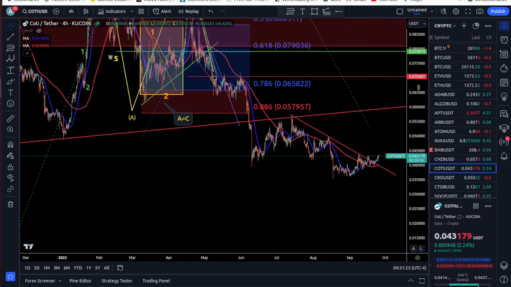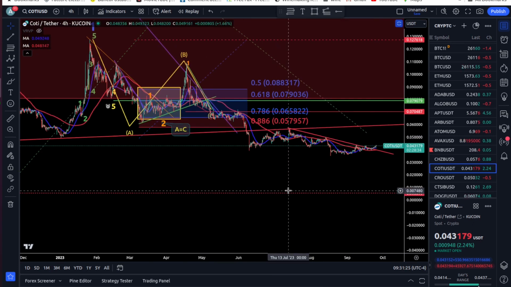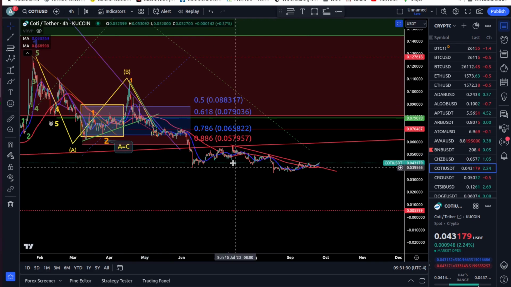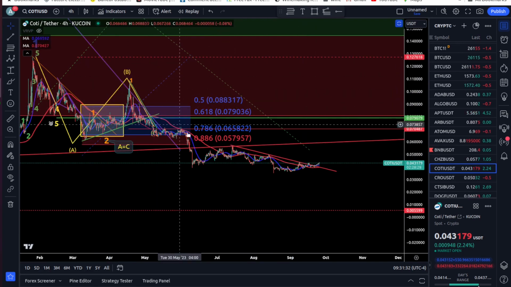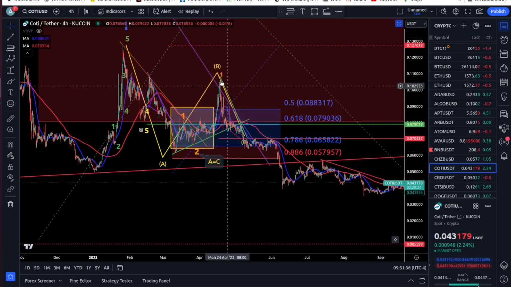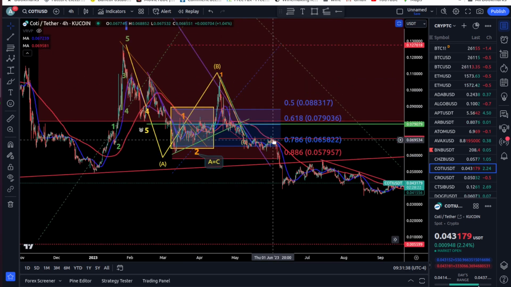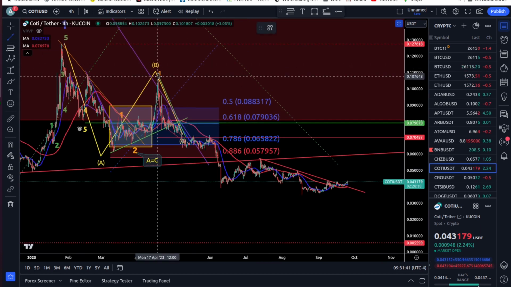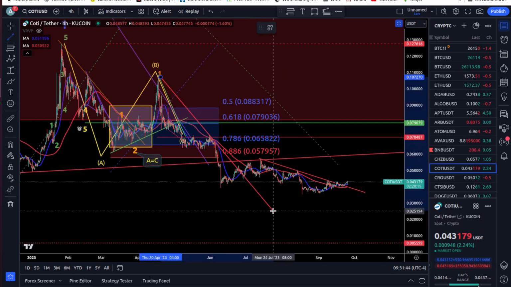Now, can I find something more long-term? Not really, because the other long-term trends would be kind of broken. I could do one here and take this point here, and it would make sense, but we already broke that one, right?